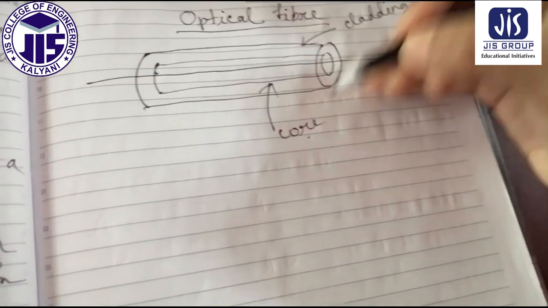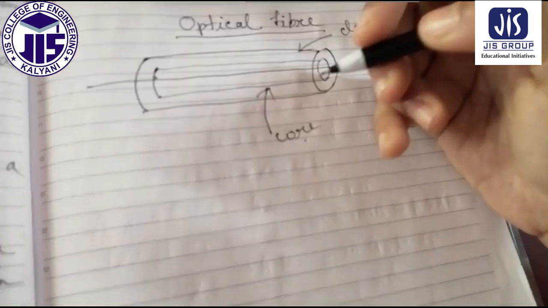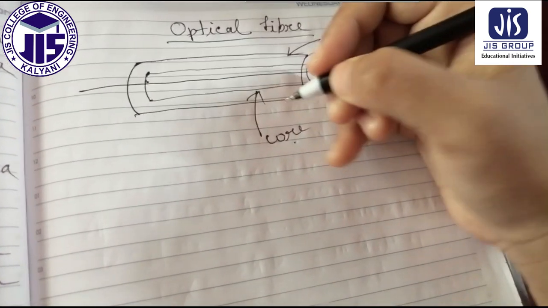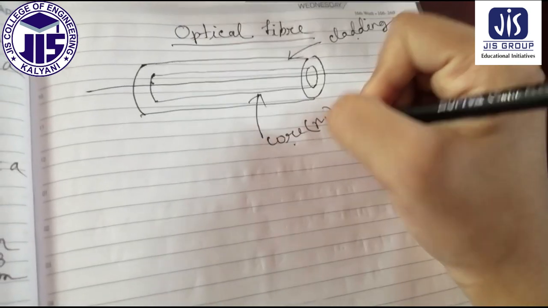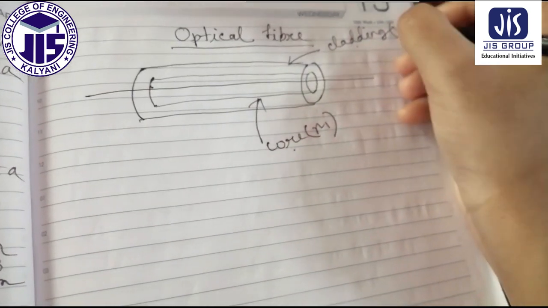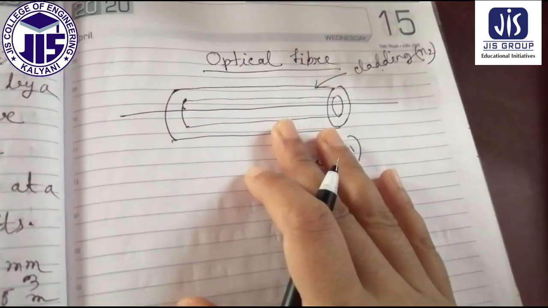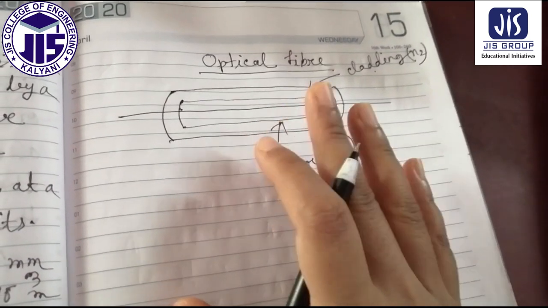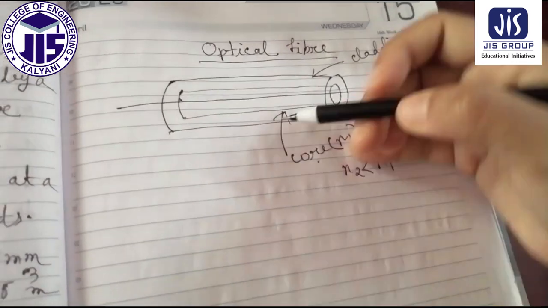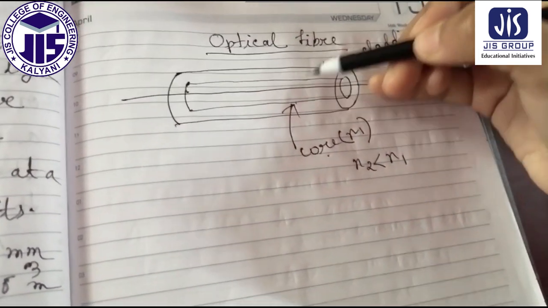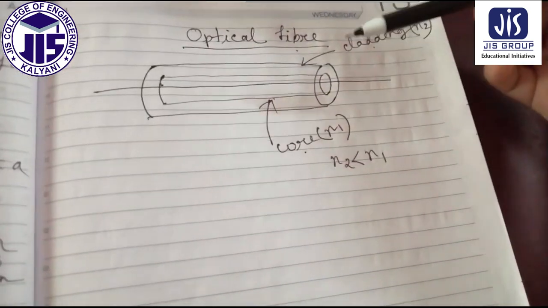So what is core? What is cladding? We'll discuss elaborately. Now one more thing: suppose the refractive index of the core is N1 and the refractive index of the cladding is N2. Then for an optical fiber the condition is that N2 must be less than N1, meaning N1 has to be greater than N2. So this is the condition for an optical fiber.